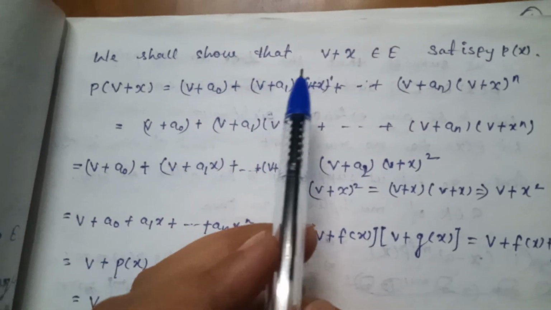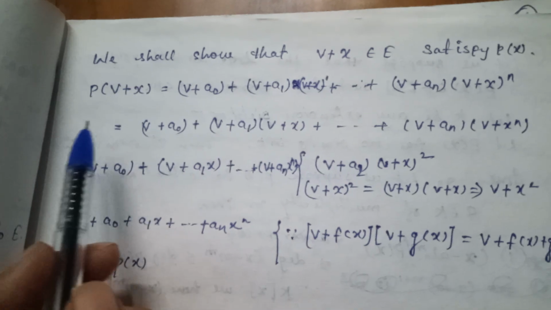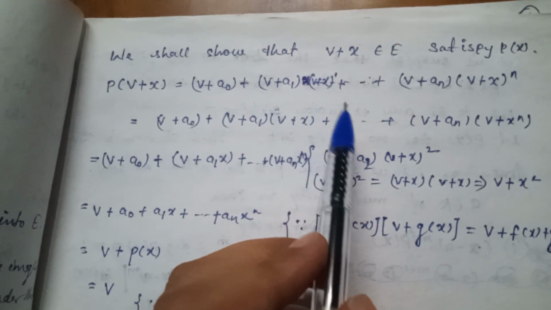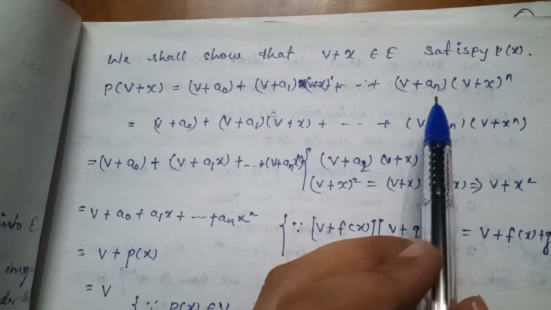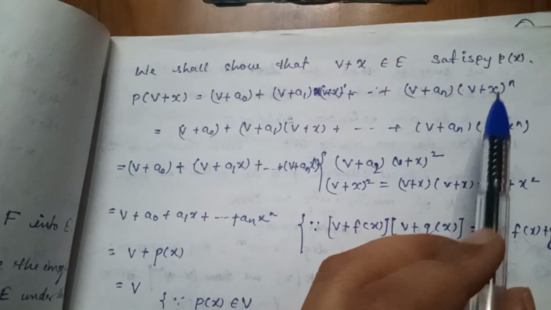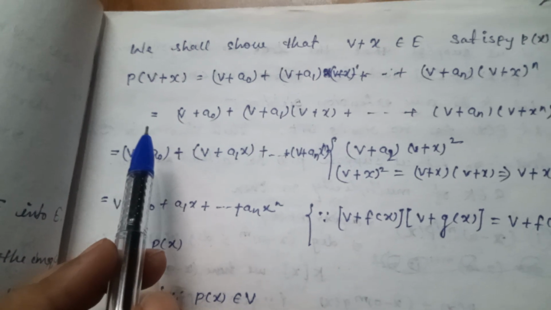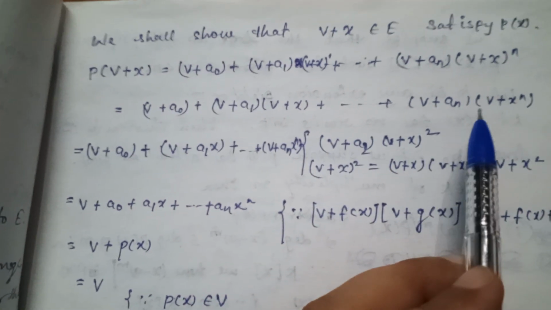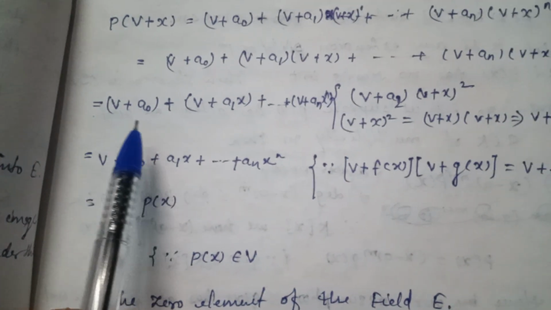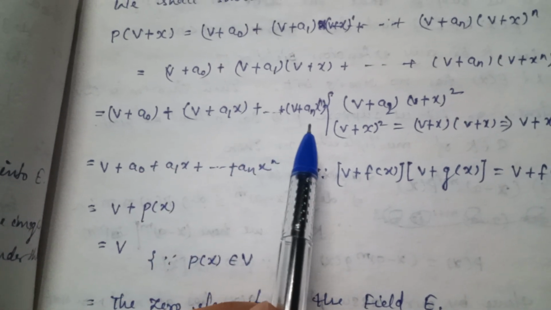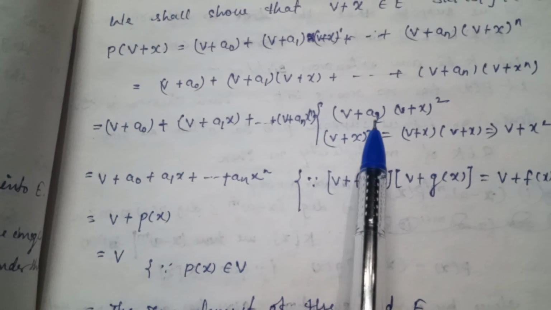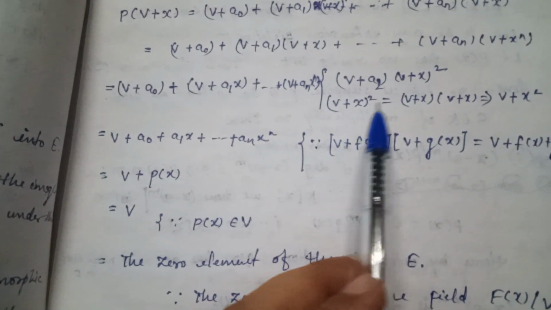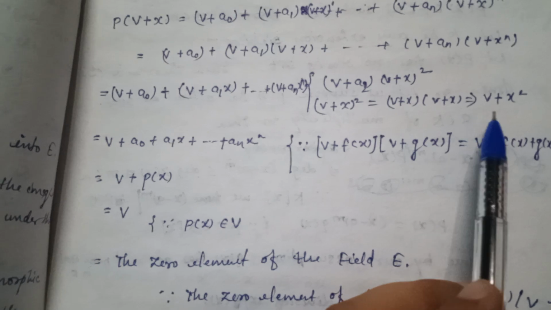We shall show that V + x belongs to E satisfies p(x). p(V + x) = (V + a0) + (V + a1)(V + x) + ... + (V + an)(V + x) to the power n, which is equal to (V + a0) + (V + a1 x) + ... + (V + an x to the power n), since (V + x) square = (V + x)(V + x) = V + x square.